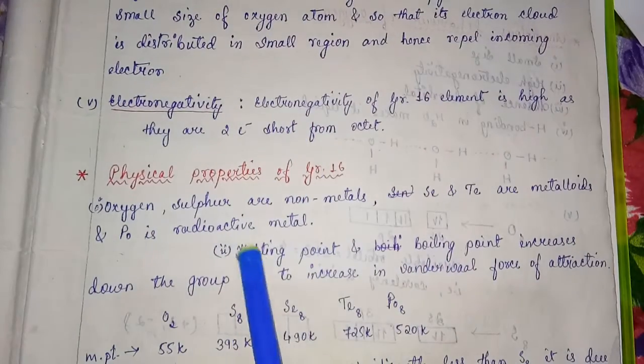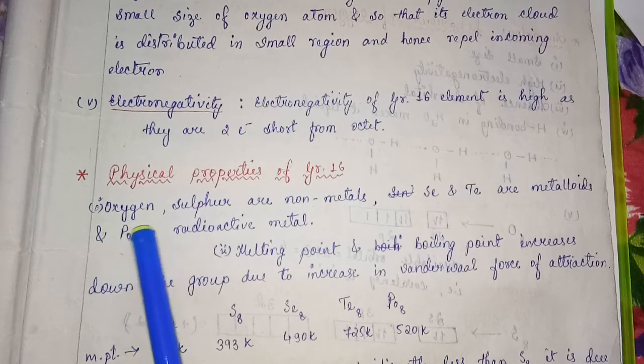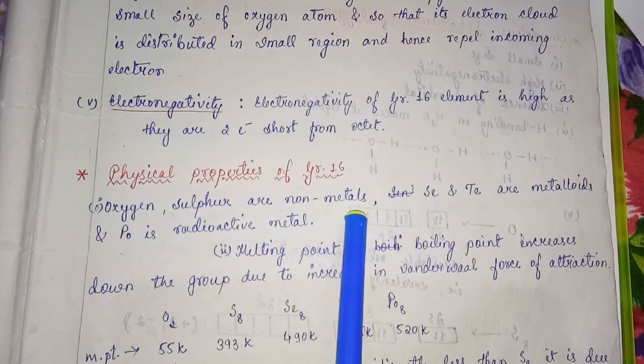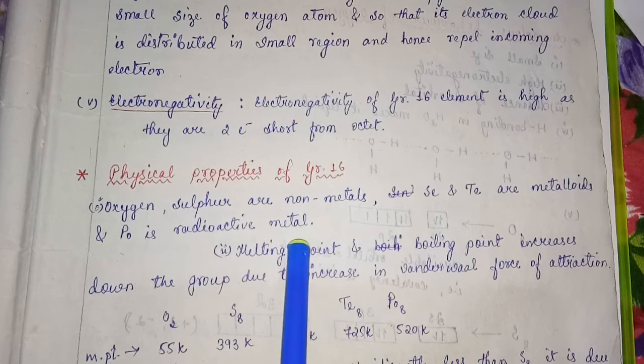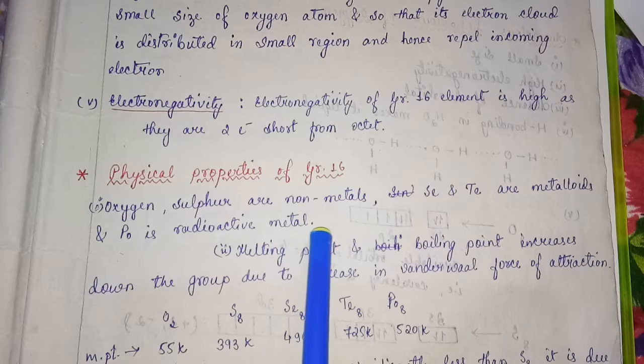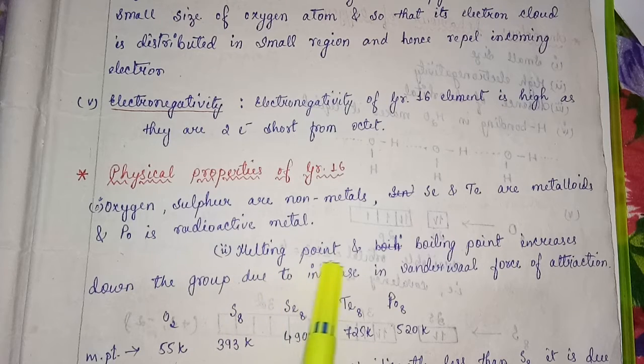Now physical properties of group 16 elements. Oxygen and sulfur are nonmetals, selenium and tellurium are metalloids, and polonium is a radioactive metal. Polonium is studied less because it is a radioactive metal. Melting point and boiling point increase down the group due to the increase in van der Waals force of attraction.